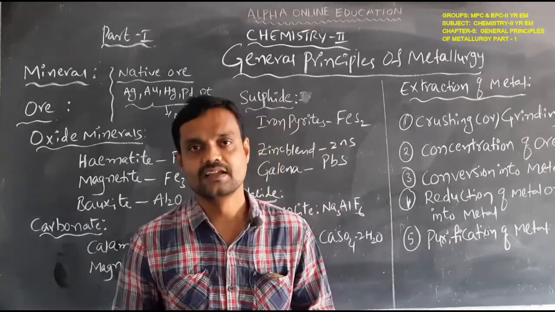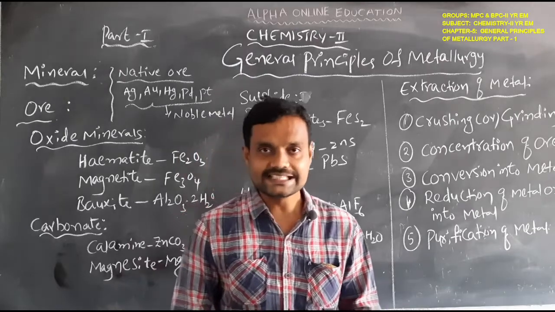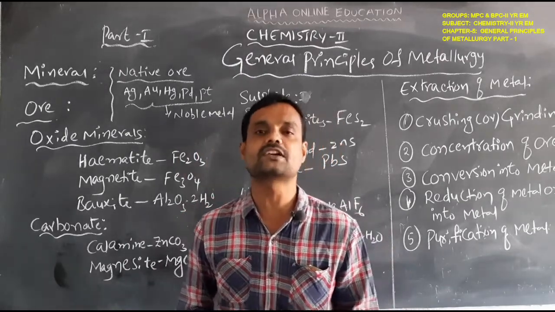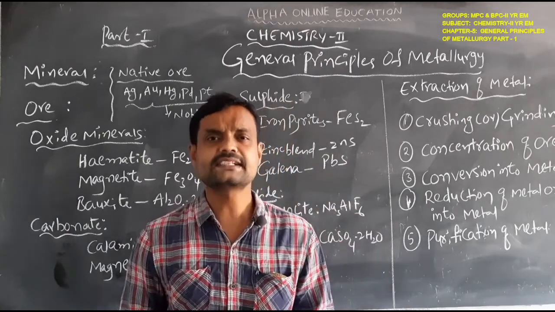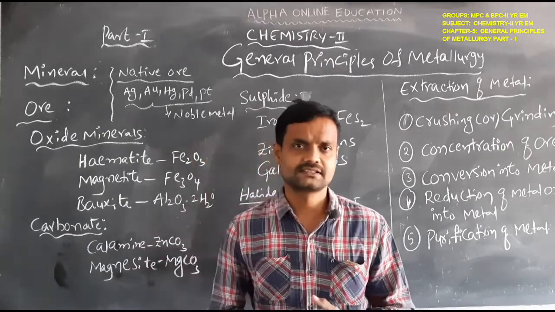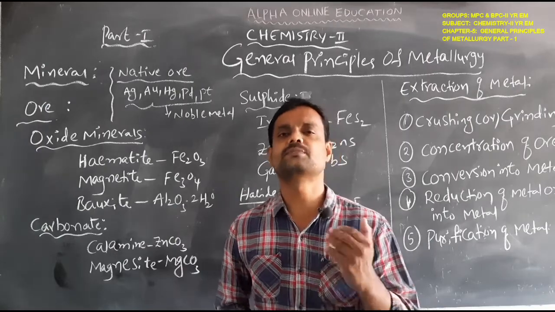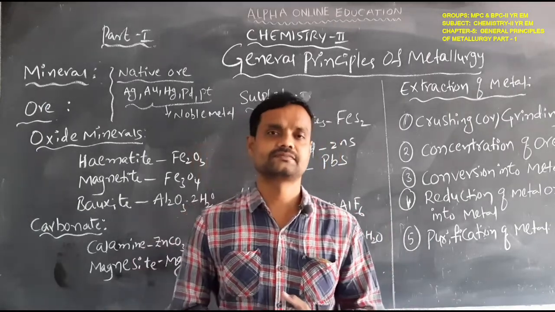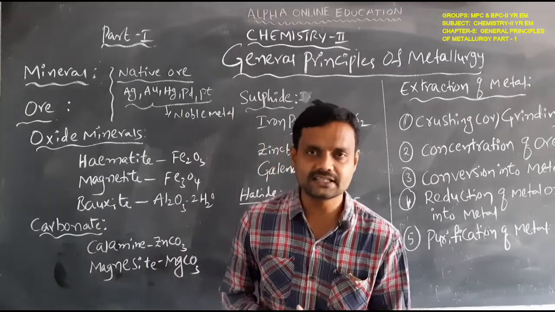Similarly, calcium also exists naturally in a combined form. Combined form means, for example, iron is combined with oxygen, forming iron oxide. Similarly, calcium is combined with carbon and oxygen.